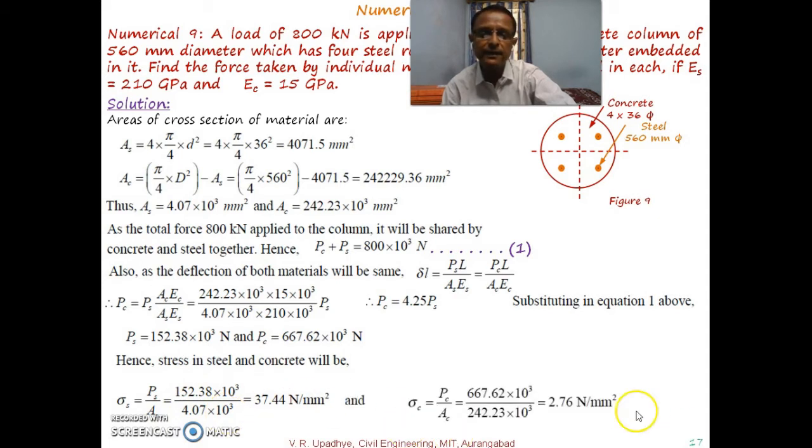Then sigma C is equal to PC divided by AC for concrete, where PC is 667 kilonewton and the area of cross section of concrete is 242.23 into 10 to the power 3 millimeter square. This calculation gives us stress in concrete as 2.76 Newton per mm square. So like this, with the equation of compatibility, we can go for the further calculation required for the analysis.